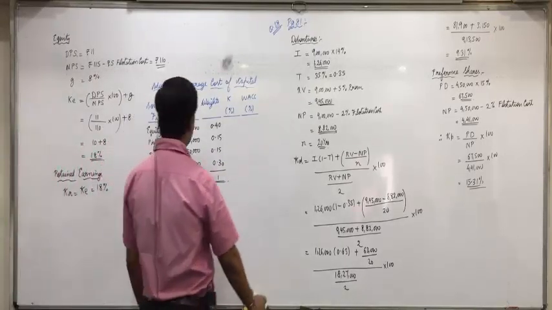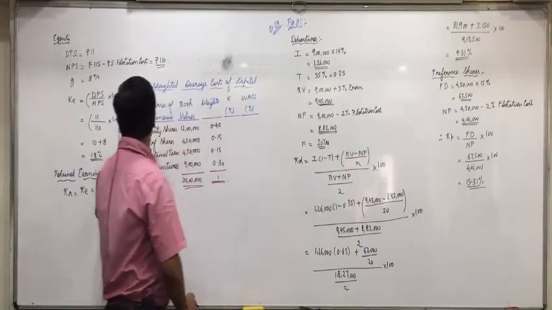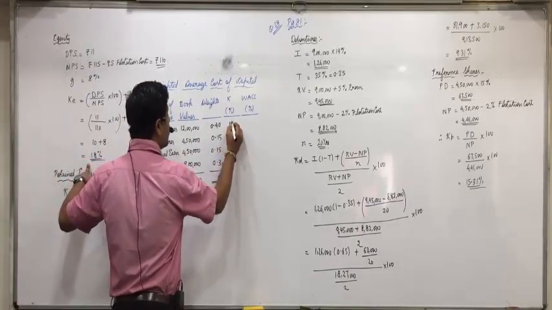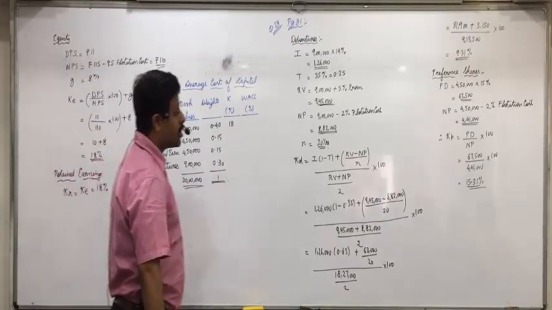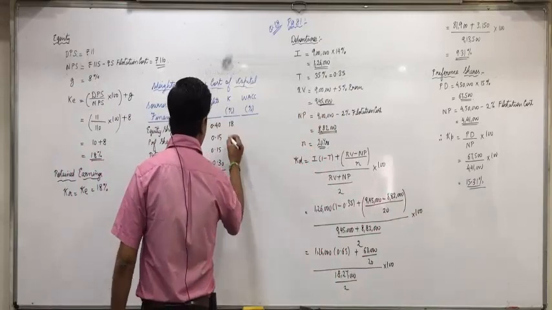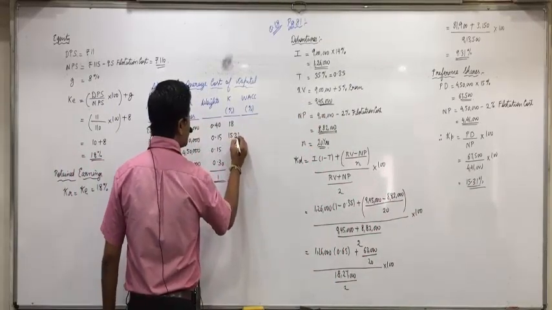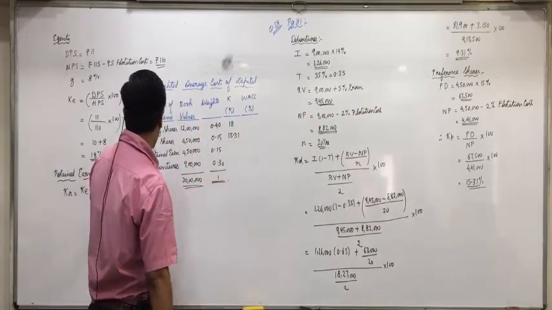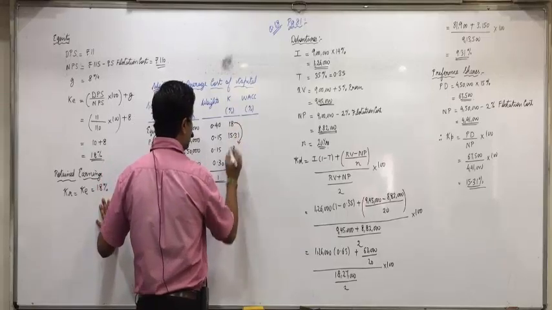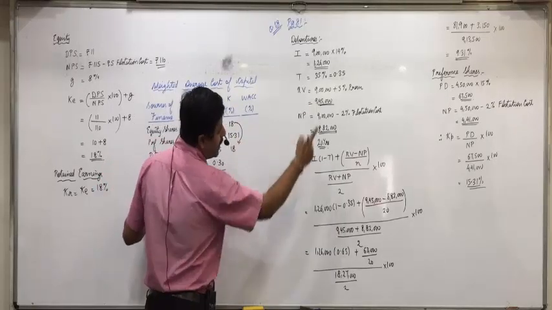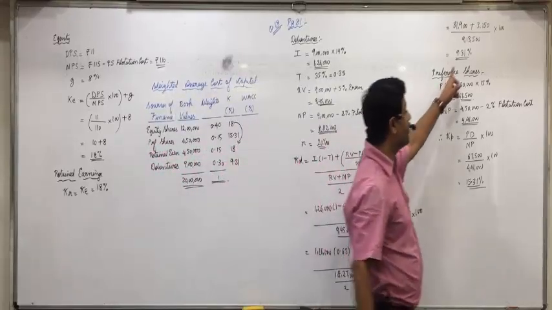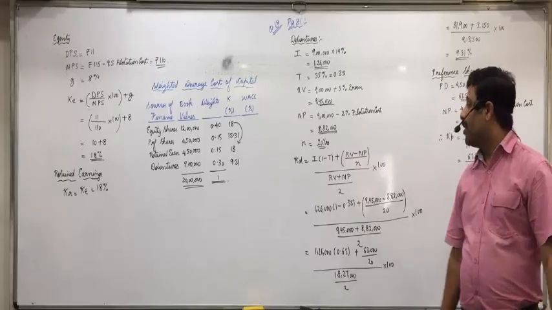Cost of capital for each source. First of all, equity shares. What is the cost of equity we have obtained? 18%. Then cost of preference shares we have obtained as 15.31%. Then cost of retained earnings will be same as equity, which is 18%. And debentures we have obtained as 9.31%. Are you all clear with this?